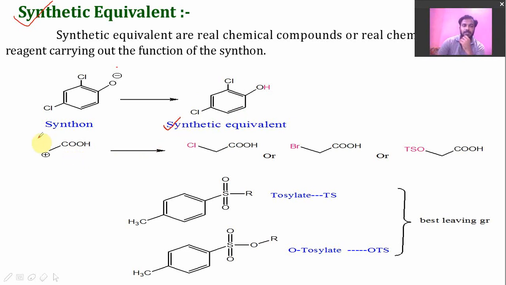Another example of a synthon is here, in which carbon carries a positive charge. So we have to attach one electron rich species because this is deficient. The species which attaches to this carbon atom must be electron rich. So in this case we add here chlorine, bromine, OTs, meaning the tosylate group. These are the electron rich groups. So we can attach it here to balance and stabilize this molecule. These species which have no charge and are stable are called synthetic equivalents.